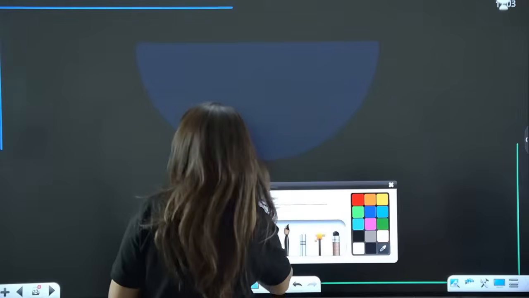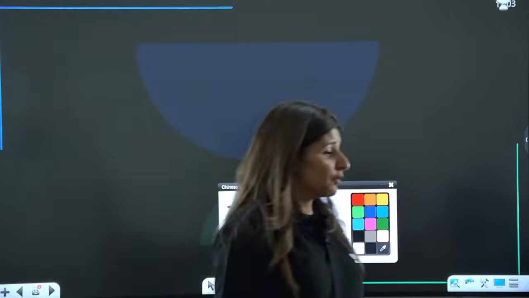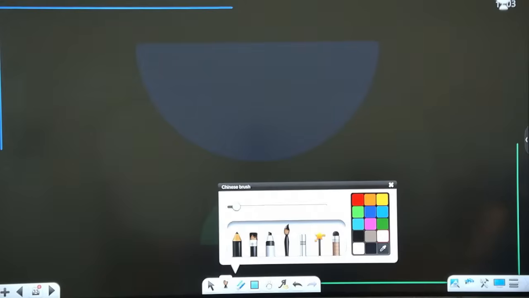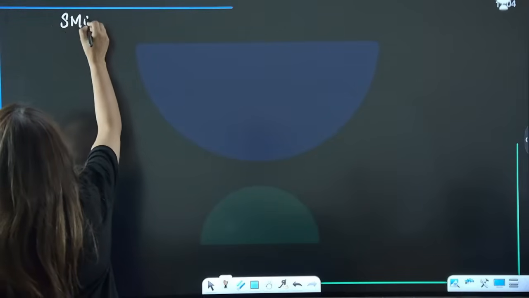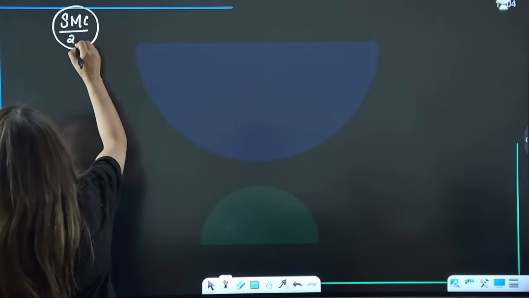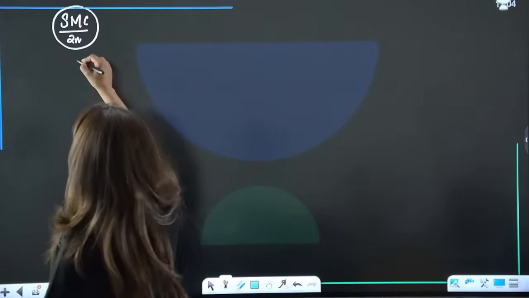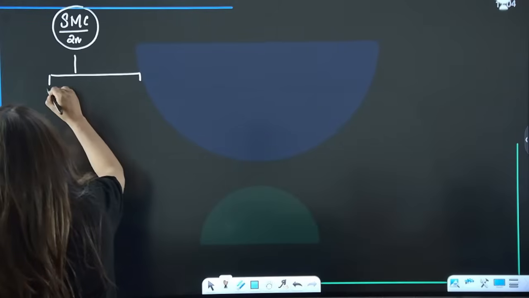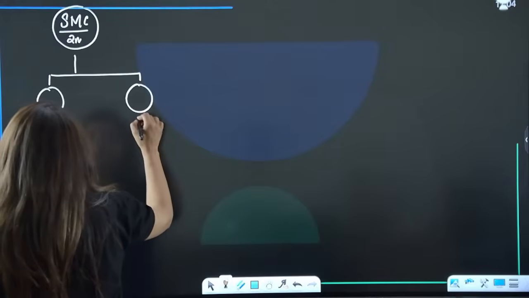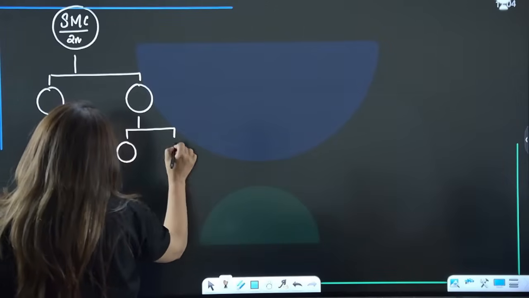So let's see how. First of all, we have the sperm mother cell, or spermatogonia. This is the sperm mother cell, and we know it is 2n. First of all, these sperm mother cells are going to undergo lots of mitosis to form more sperm mother cells. So they will keep on dividing and so on.